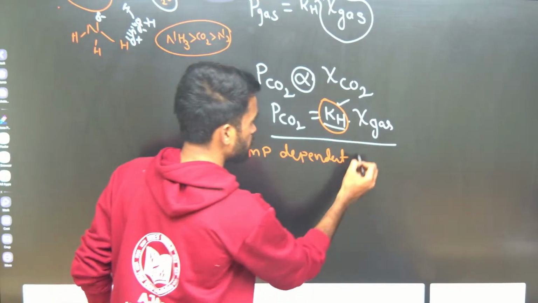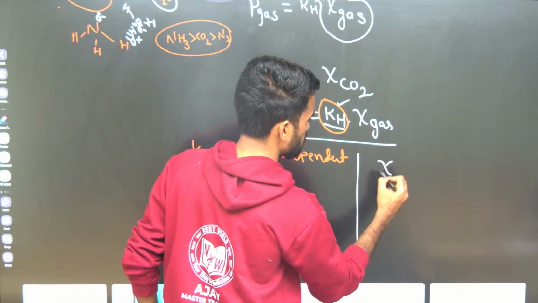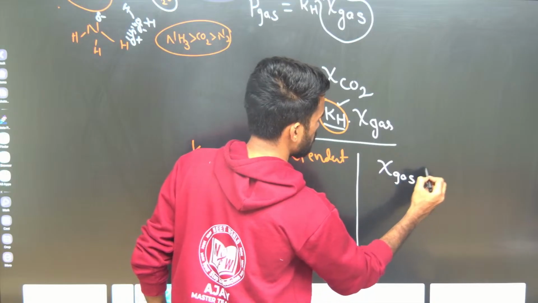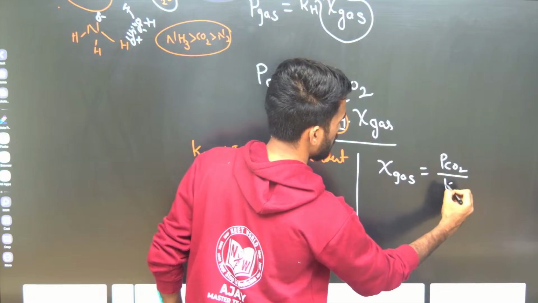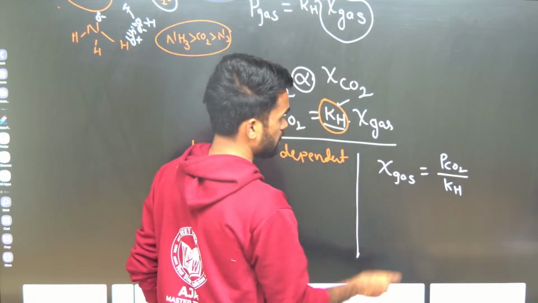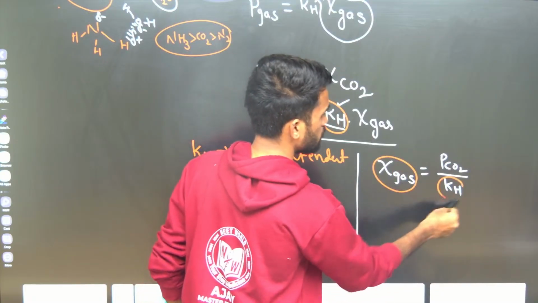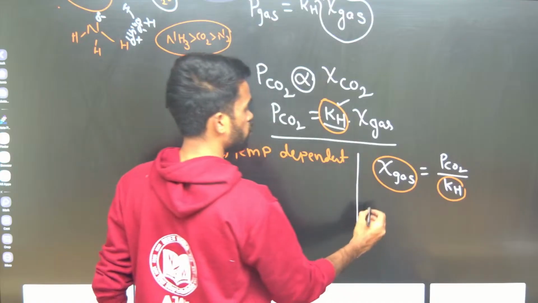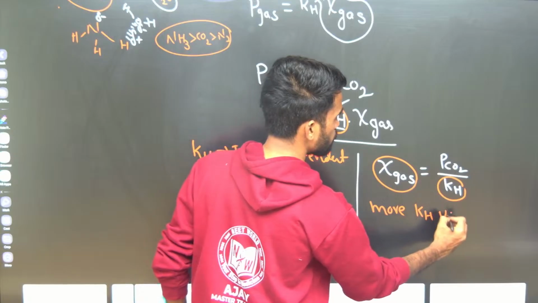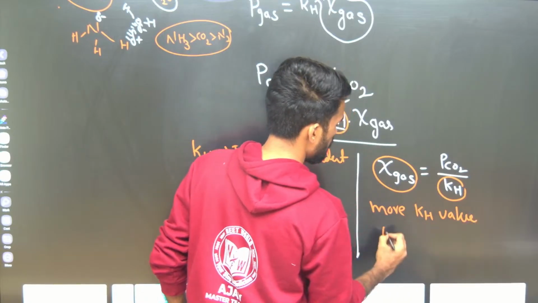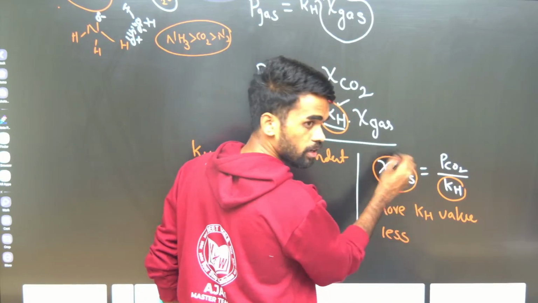Now, solubility of gas is equal to the partial pressure of that gas divided by KH. Can I write like this? Yes. How are they related? Inversely related. So the more the KH value, the less the solubility.